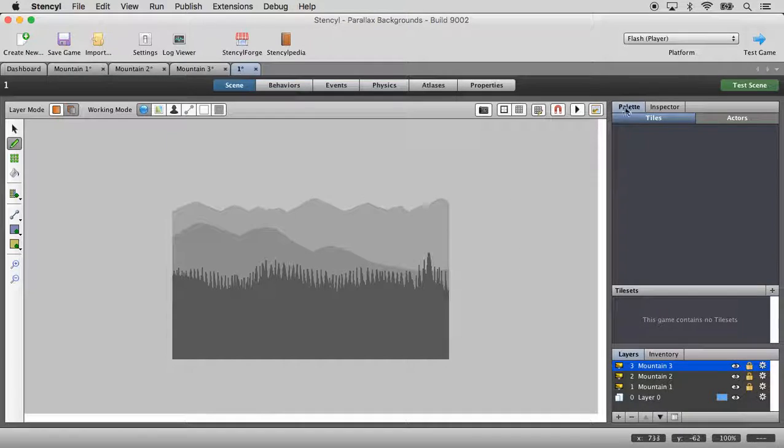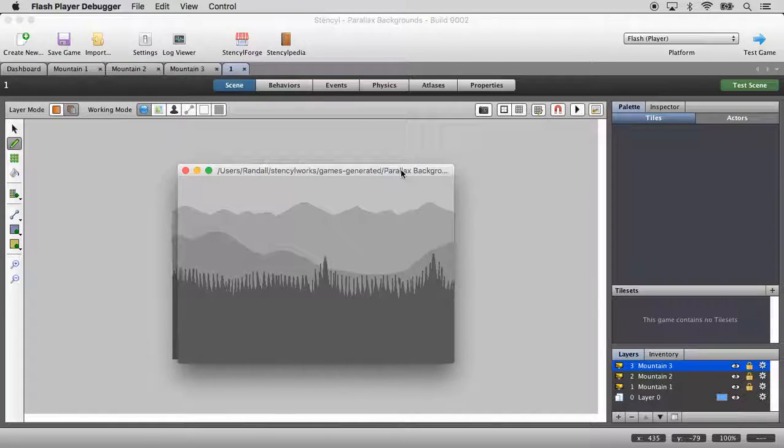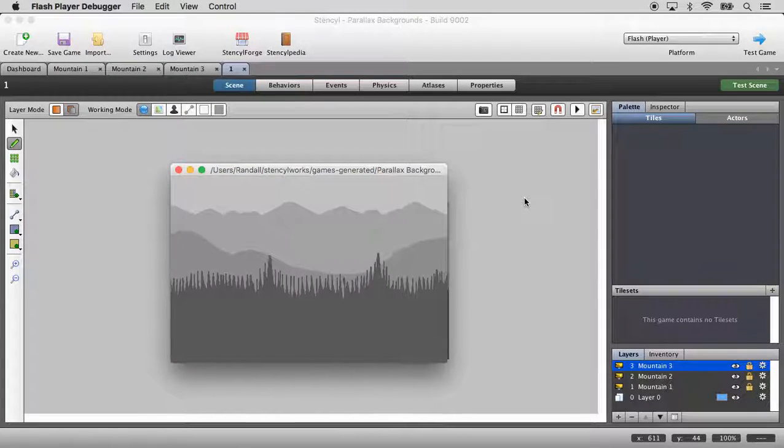And let's test our scene. Make sure that you're on Flash Player and click on Test Game or Test Scene. It should do the same thing since there's only one scene in the game. So this is compiling, and there we have it. Let me center this so you can take a look at it a little better. So the front layer is the one set at 4, the middle layer is set at 2, and the very back layer is set at 0.6.